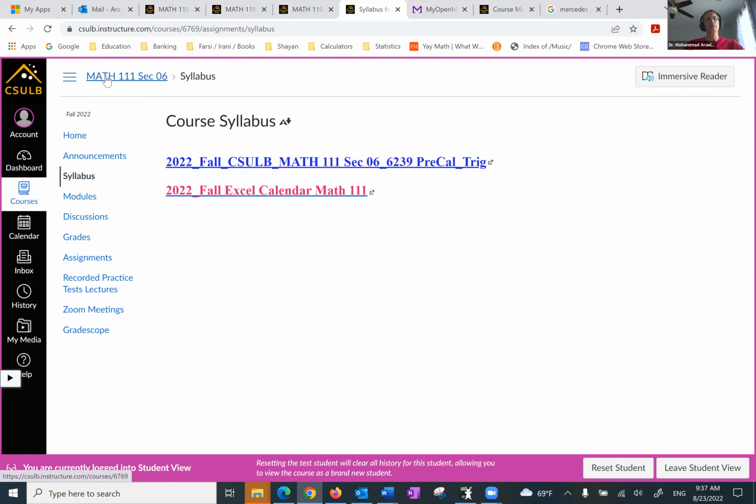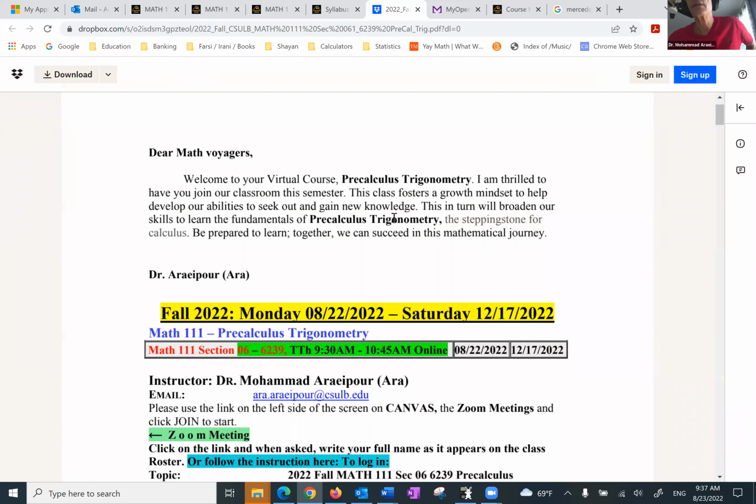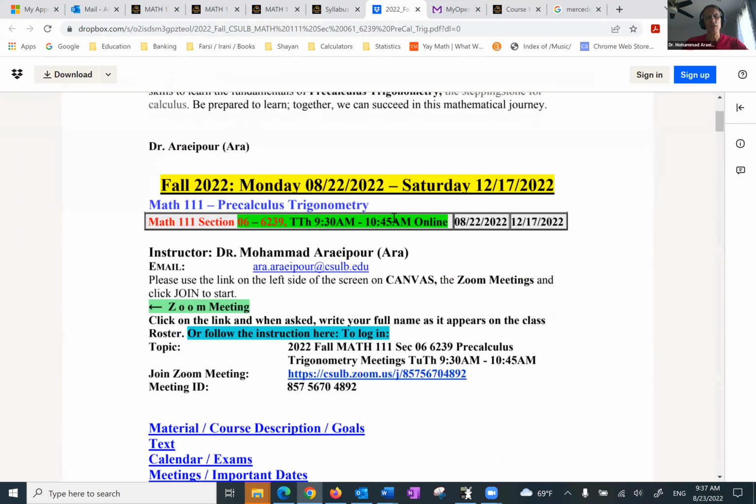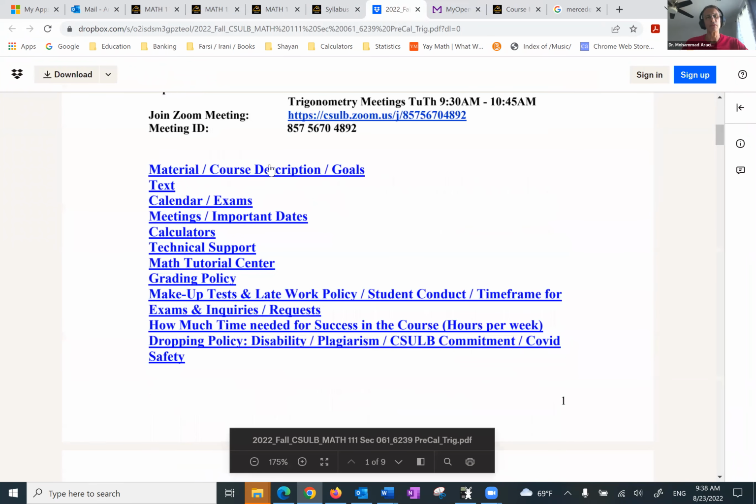And again, make sure it reads Math 111 section 06 here, because otherwise there is a broken link. So start with the syllabus. As you know, nowadays, the syllabi are getting longer and longer. And because of that, I have put them in this format that you have topics, so you can look at the topic of your interest.